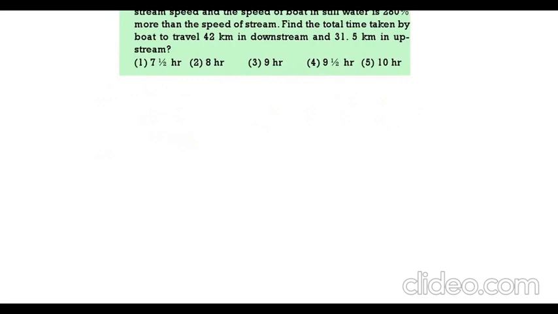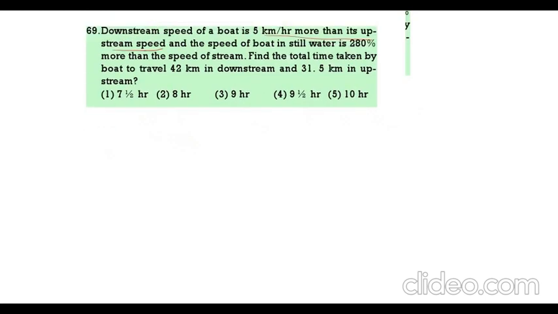The downstream speed of the boat is 5 kilometers more than the upstream speed. So boat speed x, stream speed y. So x plus y minus x minus y is equal to 5. That is given. Therefore y is equal to 2.5. Y value 2.5. This is the stream speed.